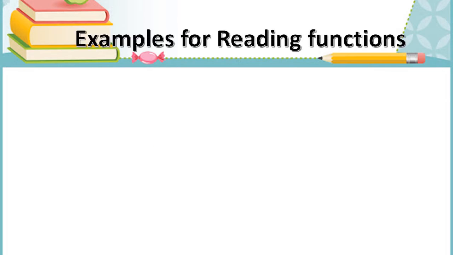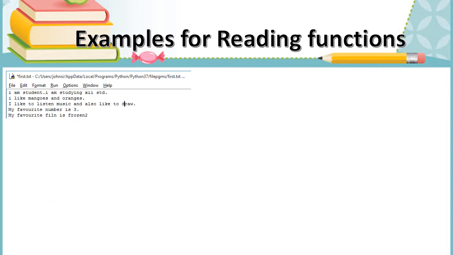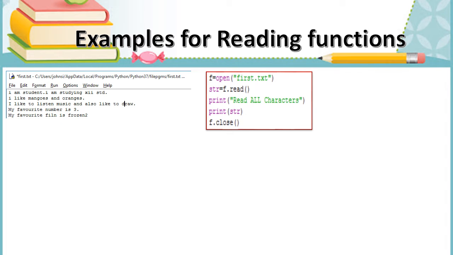So we are going to see the examples for the reading functions. Consider this text file. From this text file, we are going to read. See here, open the file and next start to read. File object dot read means it reads all the characters and it will be assigned to the variable str, and it prints with the heading read all characters, and print of str. Now whatever we read will be shown, and f dot close, the file will be closed.